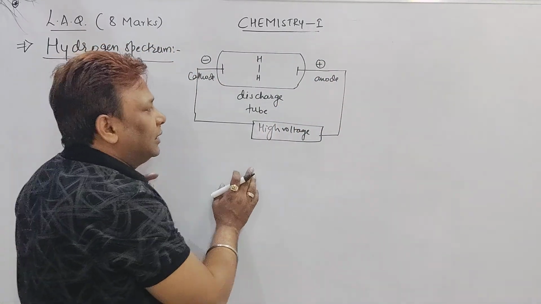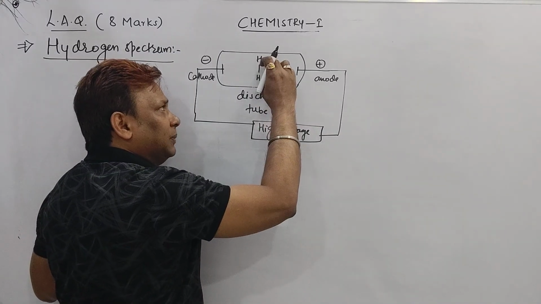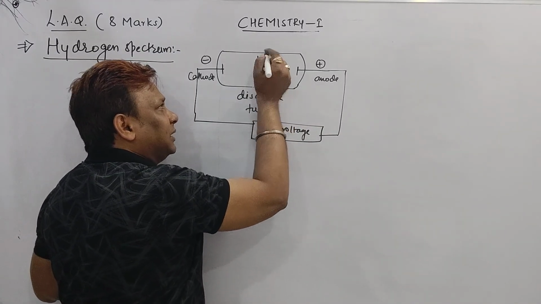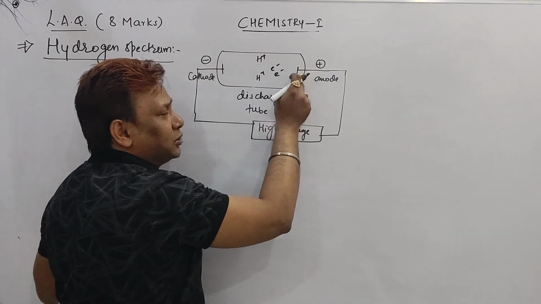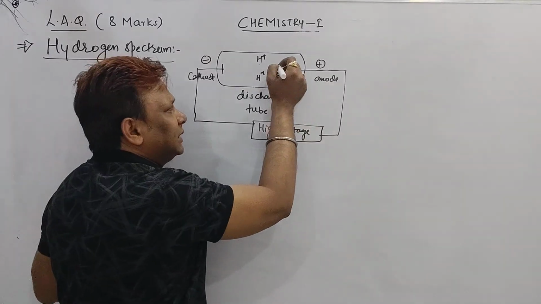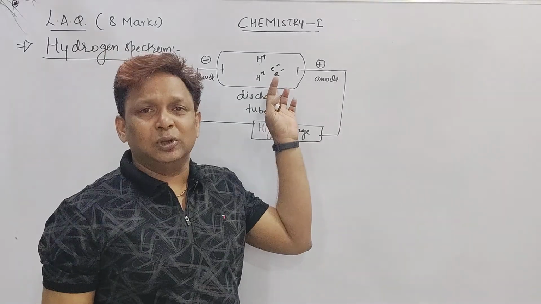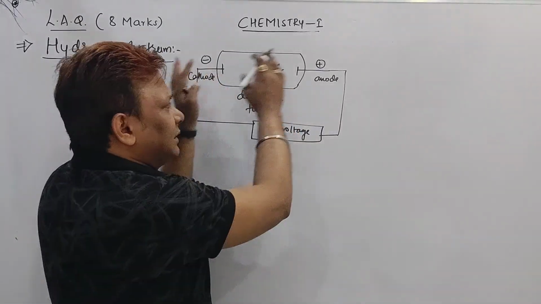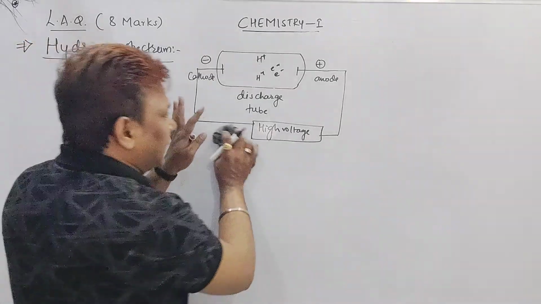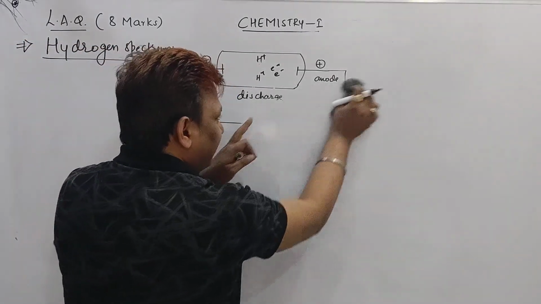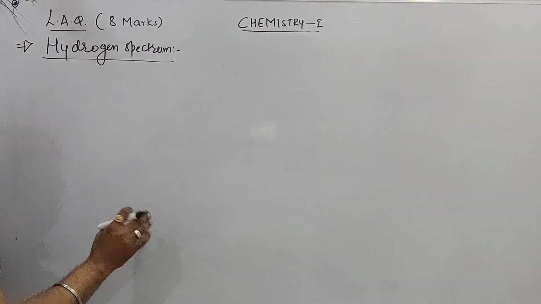By passing a high voltage through the discharge tube, our molecule becomes atom, atom becomes ion. Electrons, by absorbing higher energy, go to a higher orbit, and some electrons absorb lower energy and go to a lower orbit. All these things we have to explain point-wise. Don't draw the diagram in the exam. They are not going to give any marks for the diagram, but the explanation of this diagram will help us get the three marks.